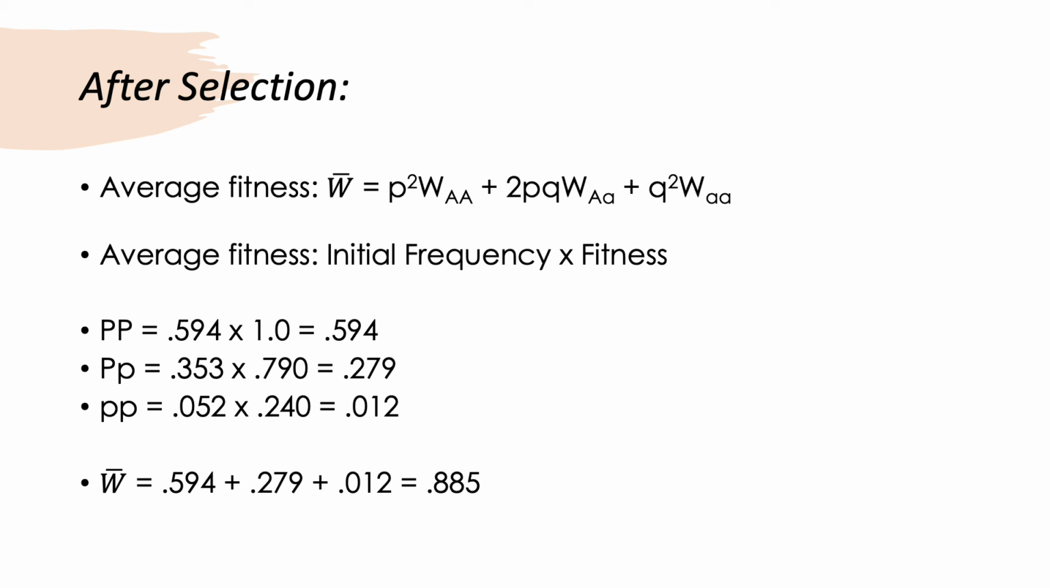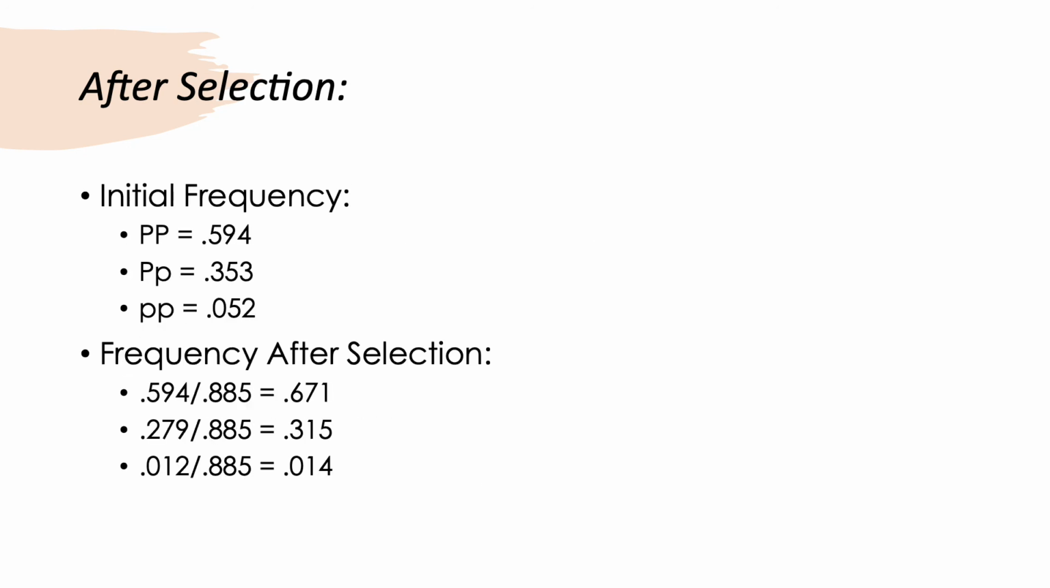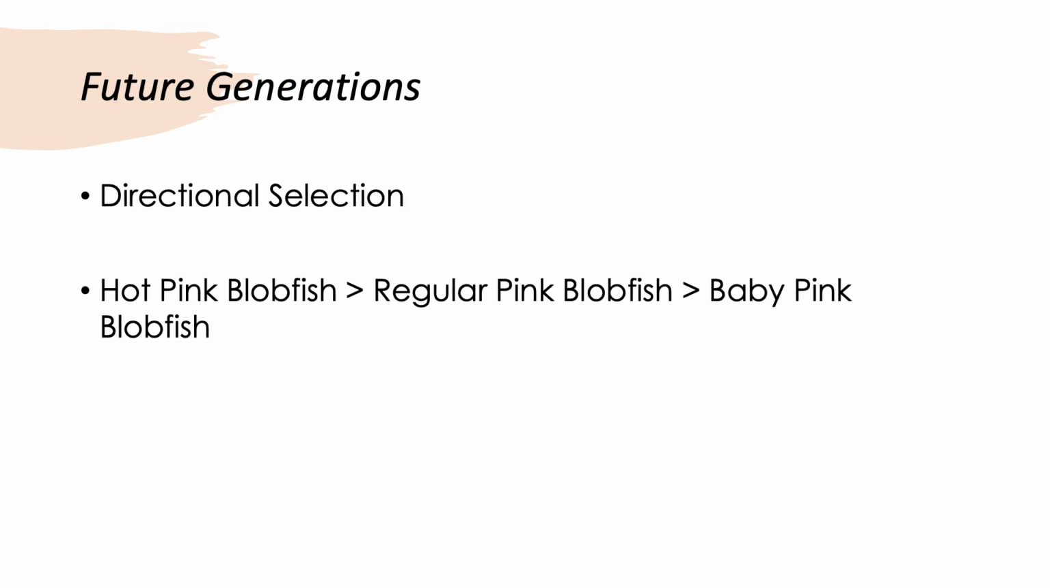So after the selection has occurred, we can calculate their average fitness and later their affected genotypic frequency. Average fitness is simply initial frequency times fitness for every genotype added up. This results in 0.885. Frequency after selection is then calculated by initial frequency divided by average fitness. The resulting values have changed to favor homozygous big P or hot pink blobfish, which we expected. Therefore, in the far future, we may predict that only the hot pink blobfish will survive selection.